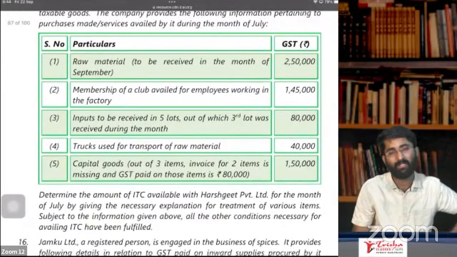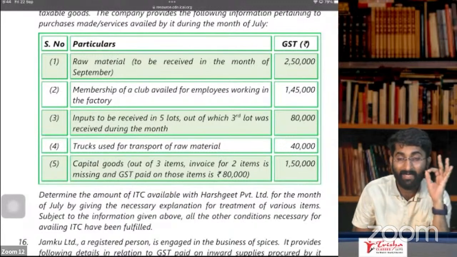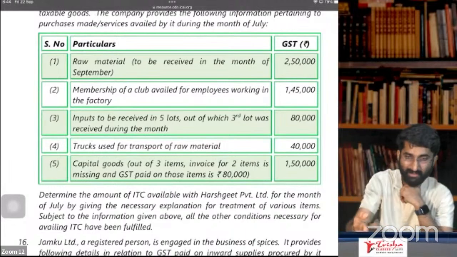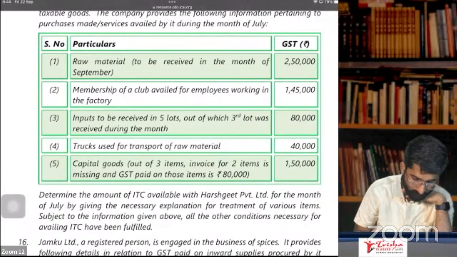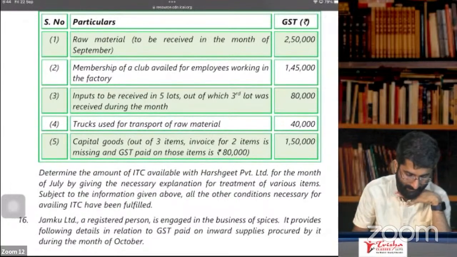Trucks used for transportation of raw materials. Will you get ITC? Yes, it is. Why? Because vehicles meant for transportation of persons is blocked, but meant for goods, that is available. So for 40,000, ITC is available? Yes, ITC is available.